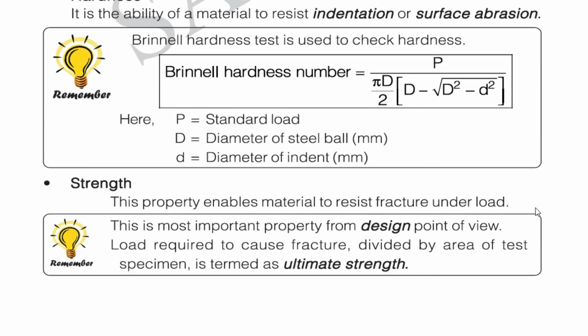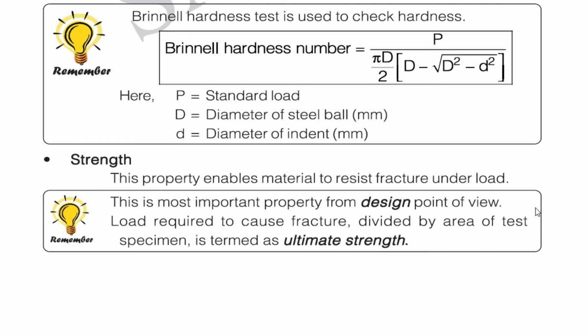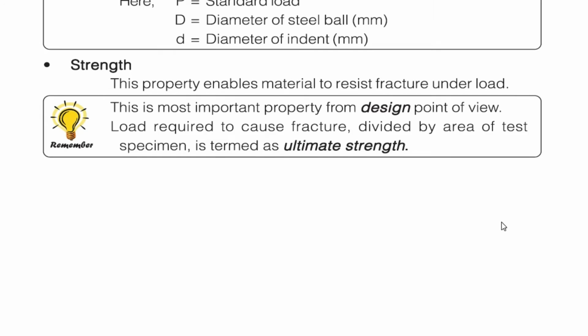Okay, so next is strength. It is the property that enables the material to resist fracture under load. This is the most important property from the design point of view. The load required to cause fracture divided by the area of the test specimen is termed the ultimate strength.